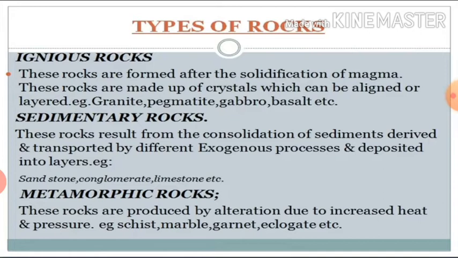Now, the characteristics of metamorphic rocks. These rocks are very hard and have close banded structure. Metamorphic rocks are formed when igneous and sedimentary rocks are transformed by the action of intense heat and pressure.